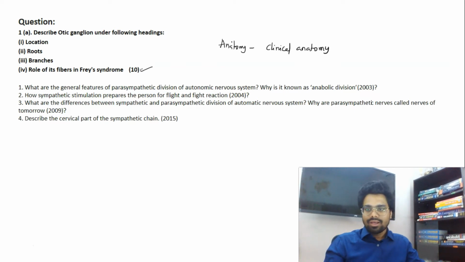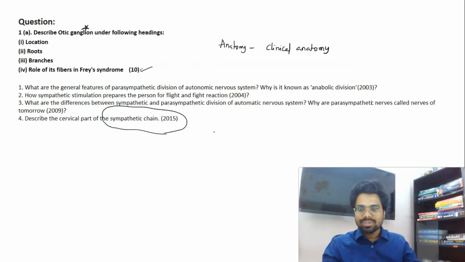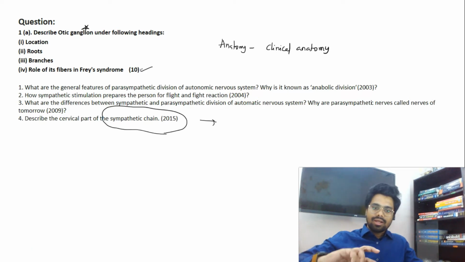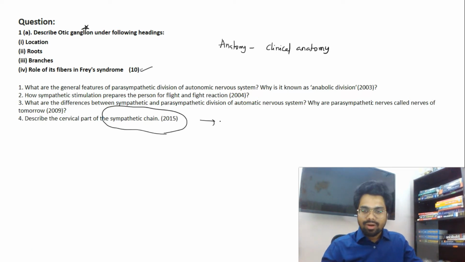If you read otic ganglion, it is followed by Frey syndrome. Similarly, maybe in the next year you may expect one from the sympathetic chain, that is the cervical ganglia: superior cervical, middle cervical and inferior cervical ganglion. The inferior and first thoracic together form the cervicothoracic ganglion. Damage to the cervicothoracic ganglion leads to one of the important syndromes called Horner syndrome. So you might expect this in 2021.